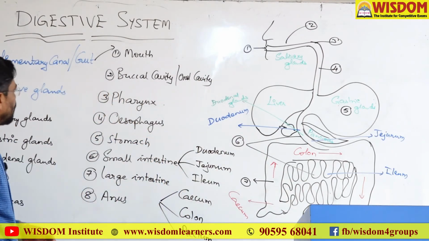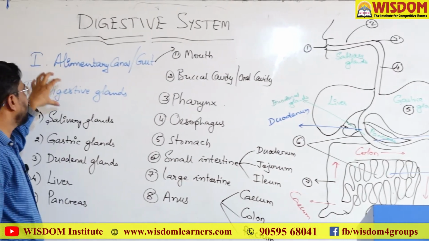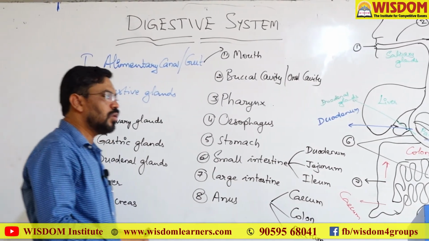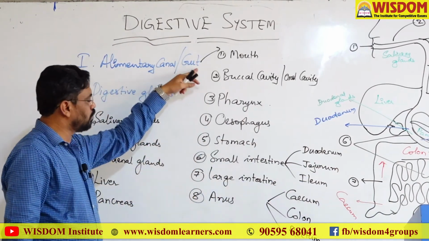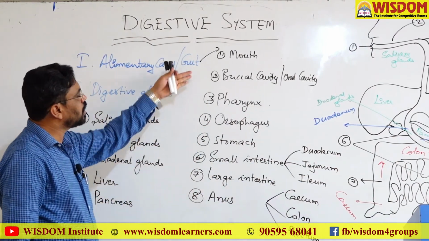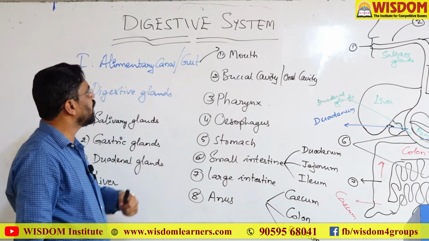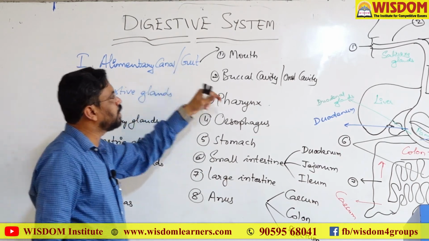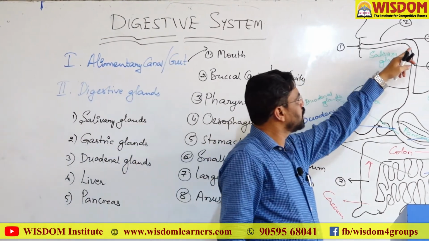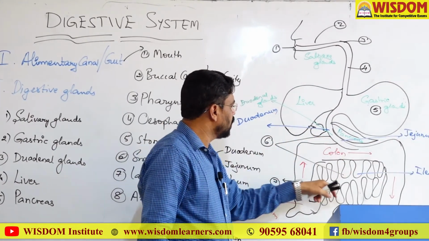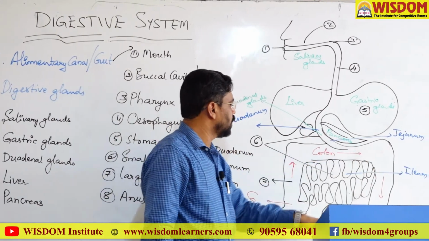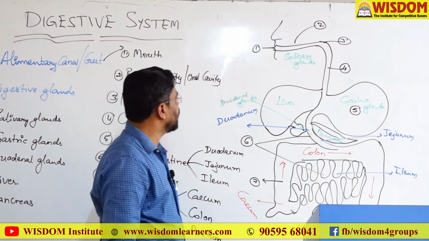So the digestive system can be broadly divided into two parts: the alimentary canal or gut, and digestive glands. The alimentary canal is a long coiled tube-like structure. It starts with the mouth and ends with the anus. These are the various parts of the alimentary canal: mouth, buccal cavity, pharynx, esophagus, stomach, small intestine, large intestine, rectum, and anus.